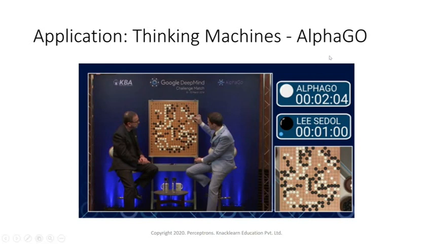This is a system created by DeepMind. It's a thinking machine, a very powerful system which can play this game. This is one of the toughest games there is.